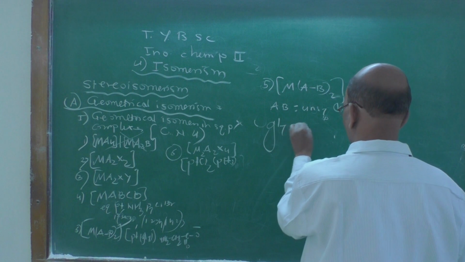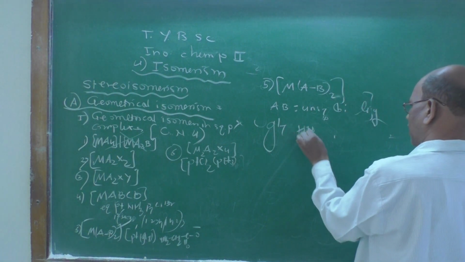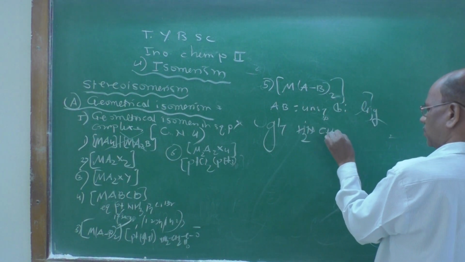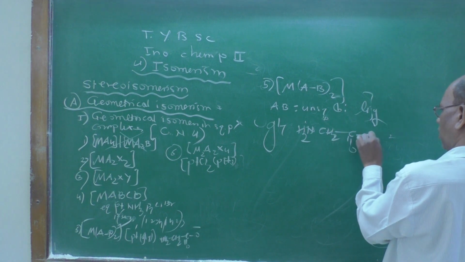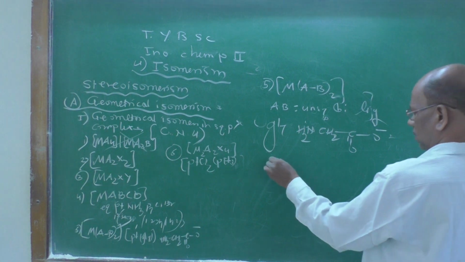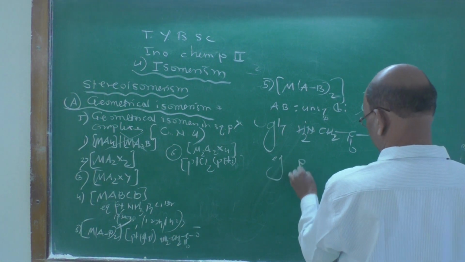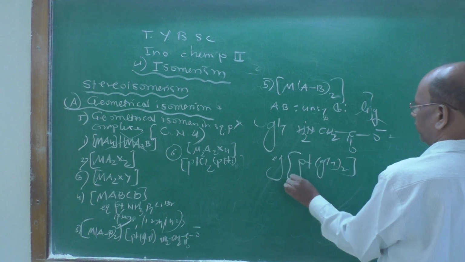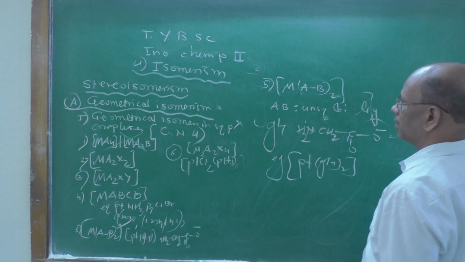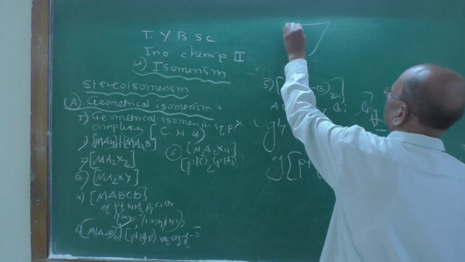Example, glycine: NH2, CH2, then C double bond O, O minus. The example will be platinum bis(glycinato). You can draw the structure. So it is like this.